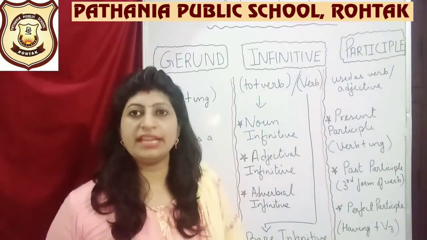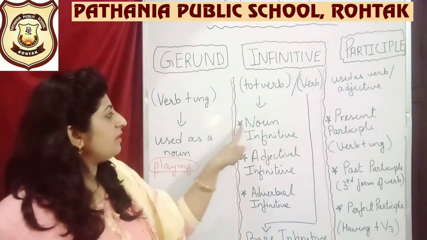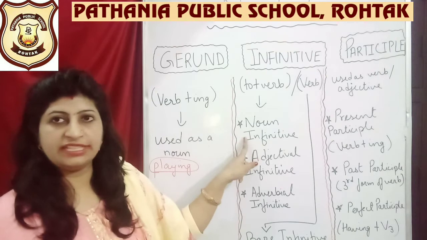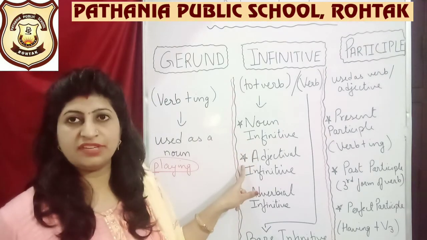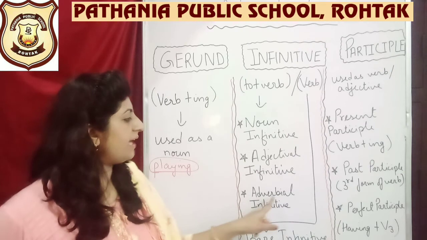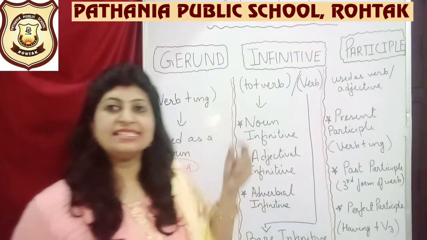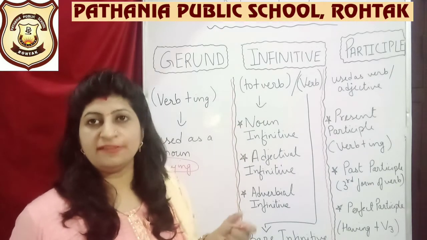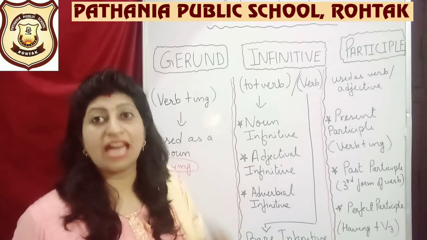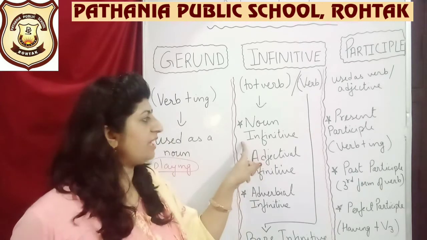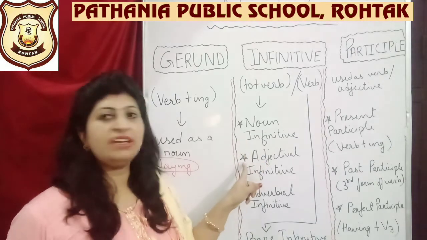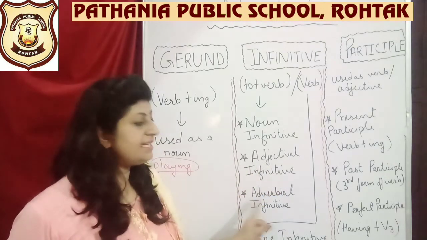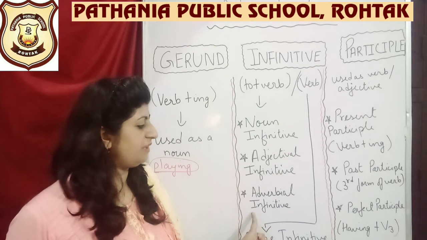Next, we have our infinitives. Infinitives are again classified into 3 types. The first one is noun infinitive, second one is adjectival infinitive, third one is adverbial infinitive. And as these words suggest, for example, noun infinitive: when an infinitive is going to act like a noun in the sentence, then it will be referred to as a noun infinitive. Similarly, when it acts like an adjective, it is an adjectival infinitive. As an adverb, it is an adverbial infinitive.